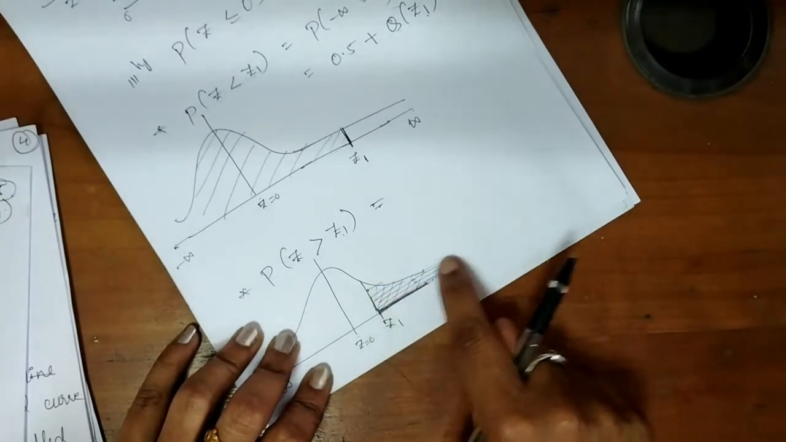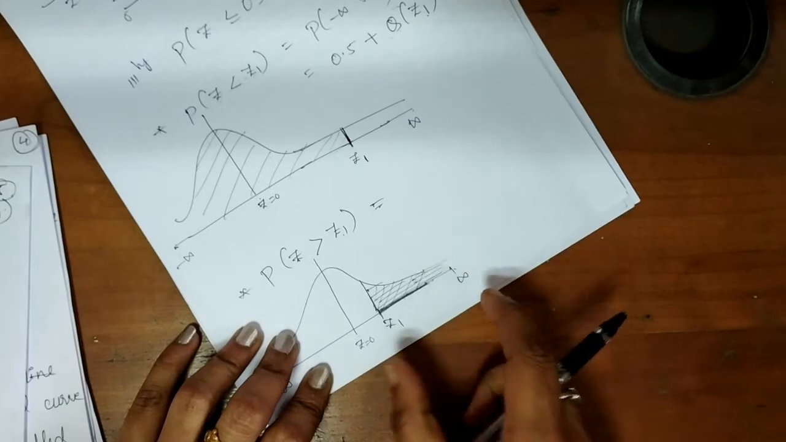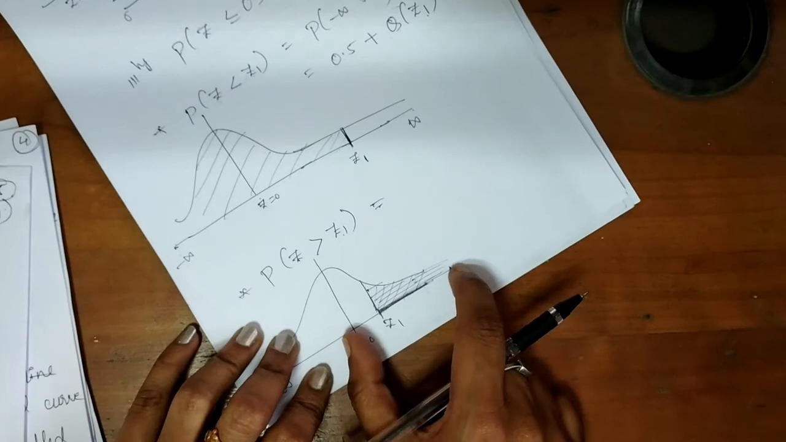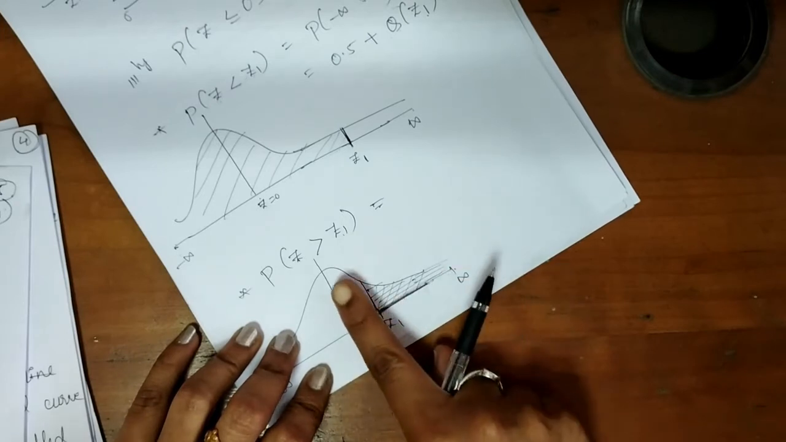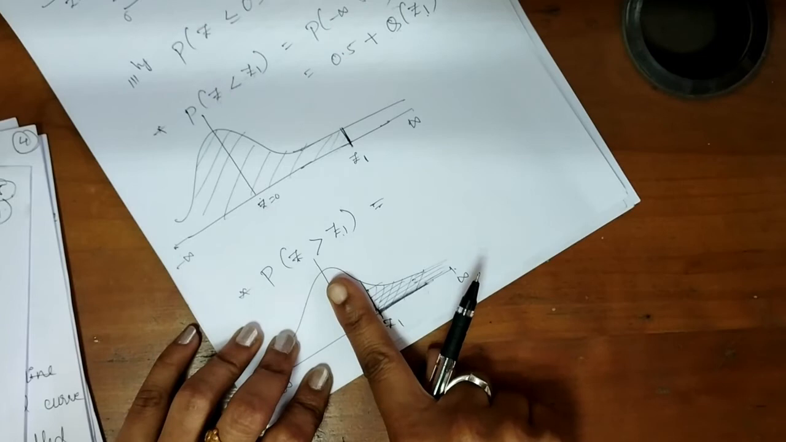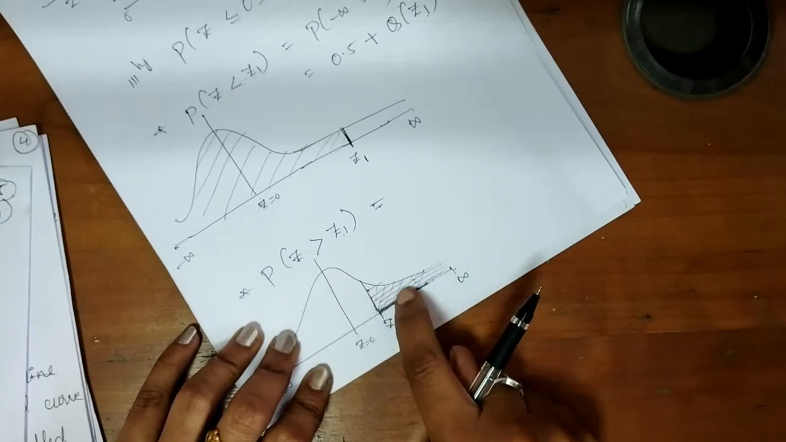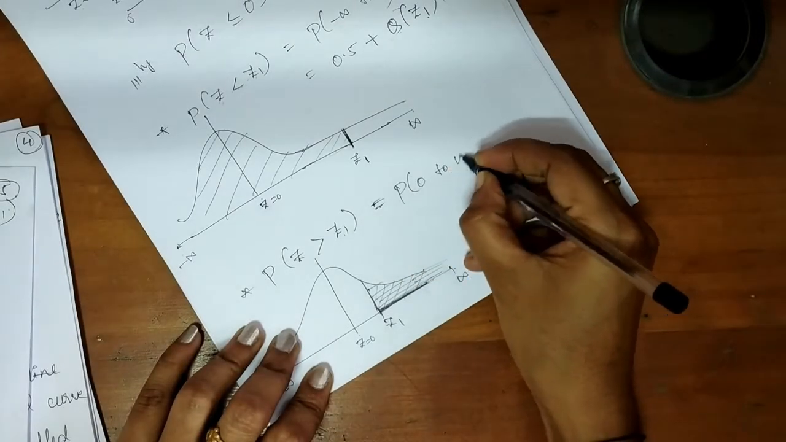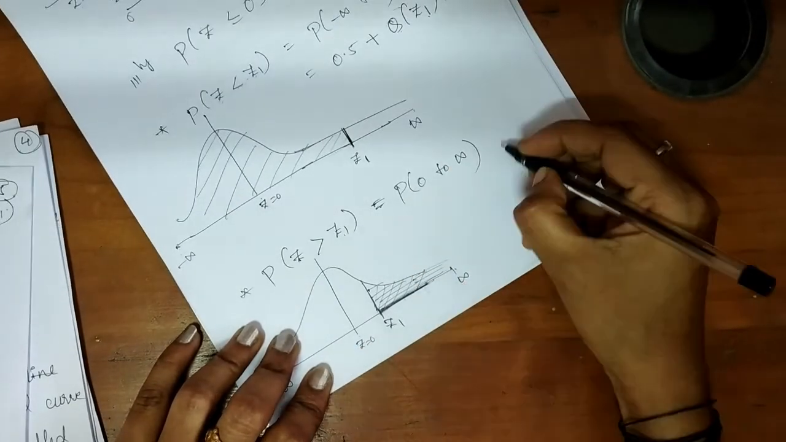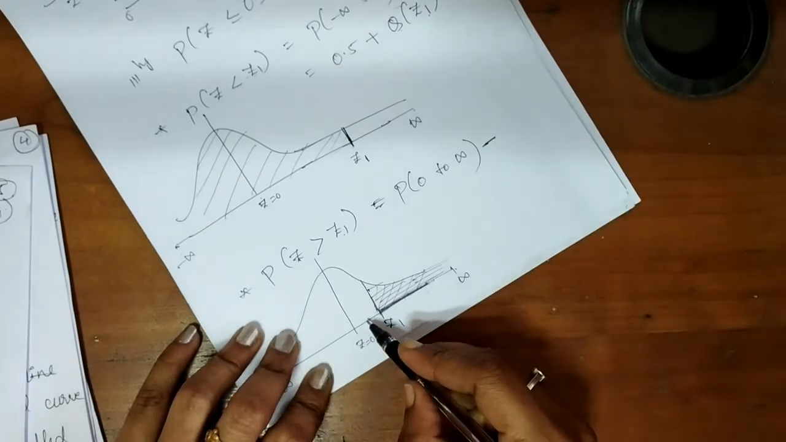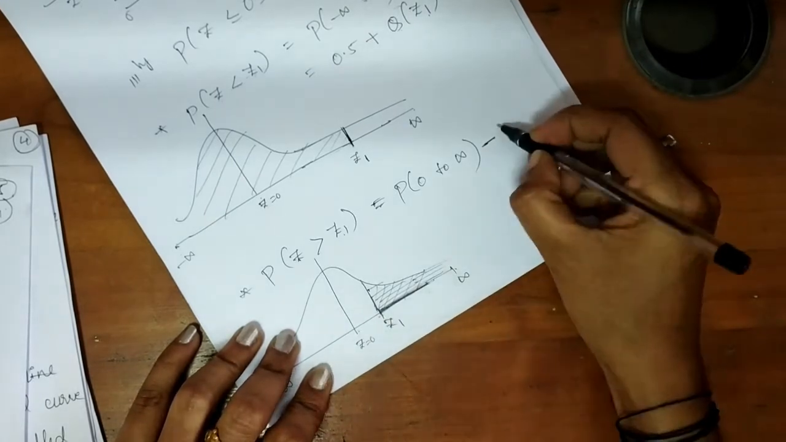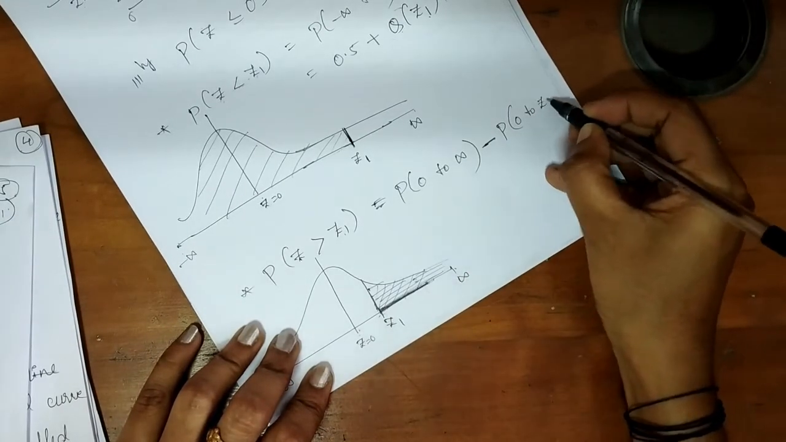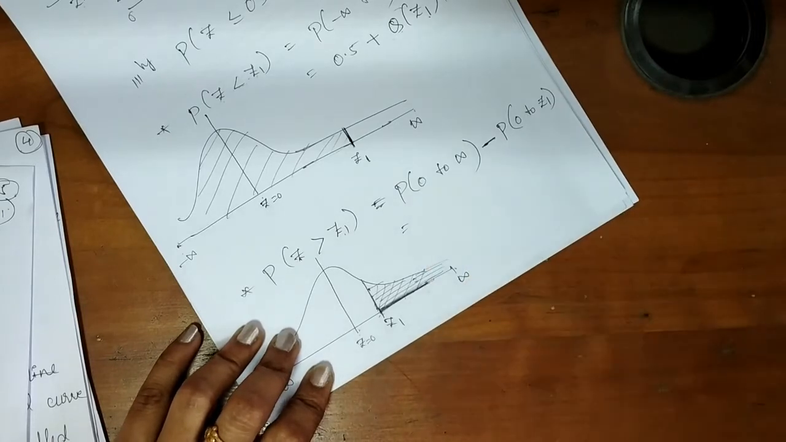To find the area of this, what can we do? Complete from here to here, from 0 to infinity you take. Then in this 0 to infinity, just subtract this area. If you subtract this area, then the area which is remaining here, that you have to know, isn't it? So it is probability of 0 to infinity minus, we are subtracting here, right? So minus this area. That area is P of 0 to z1.